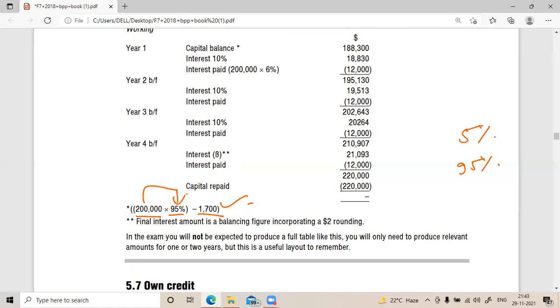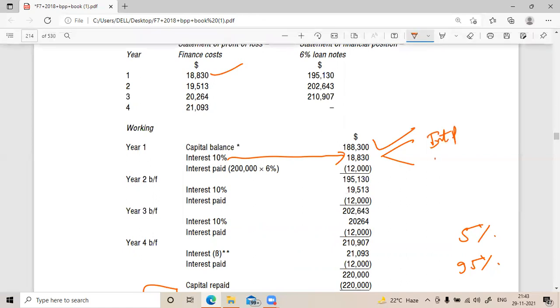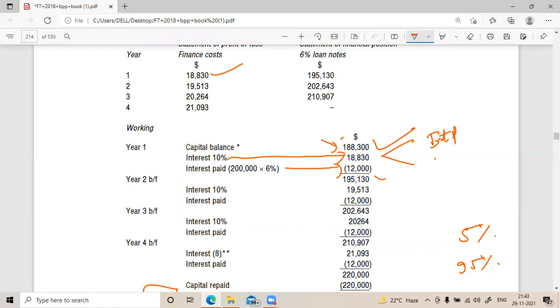2 lakh into 95%, 1,90,000, minus 1,700, is 1,88,300. On that, 10% is the finance cost, correct? Yes, a combination of 18,830. Yeah, a combination of your interest payment and amortization of discount, correct? Yes, sir. So the interest coupon payment is this, 6%, and the difference that is settled will be added to this. Now your liability is this in the first year.